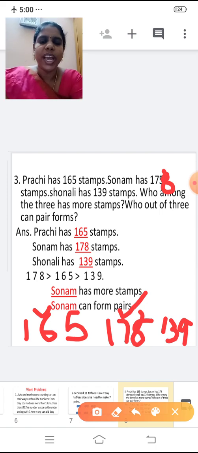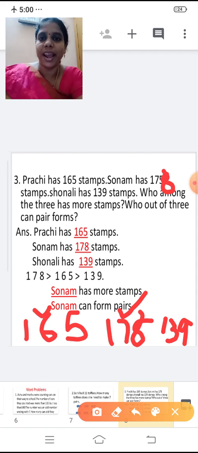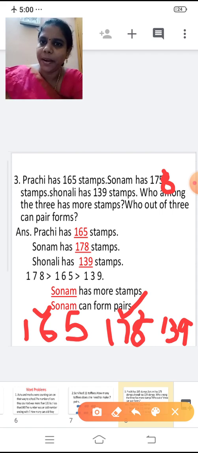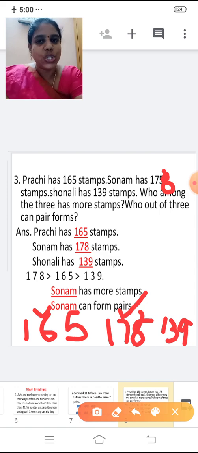And then how can you form who out of the three can form a pair? How can you form a pair? If the number is an even number, then you can form a pair, right? So it has to end with 0, 2, 4, 6, 8.